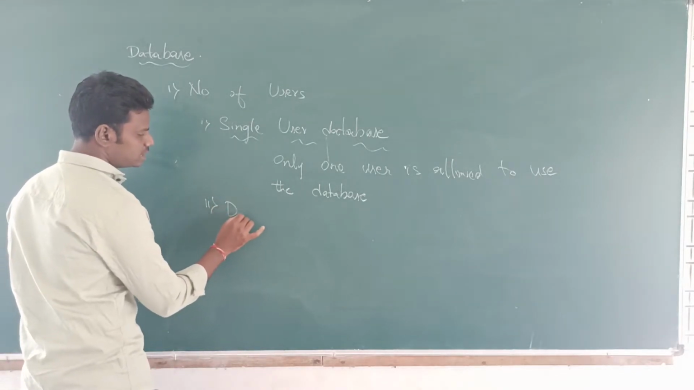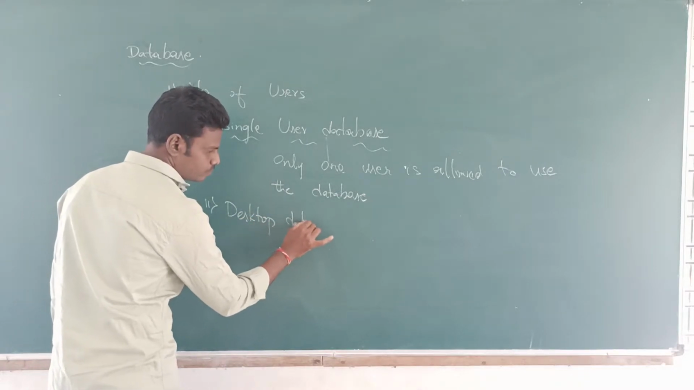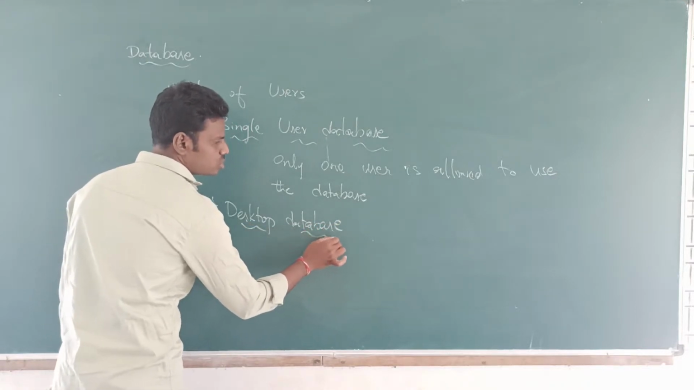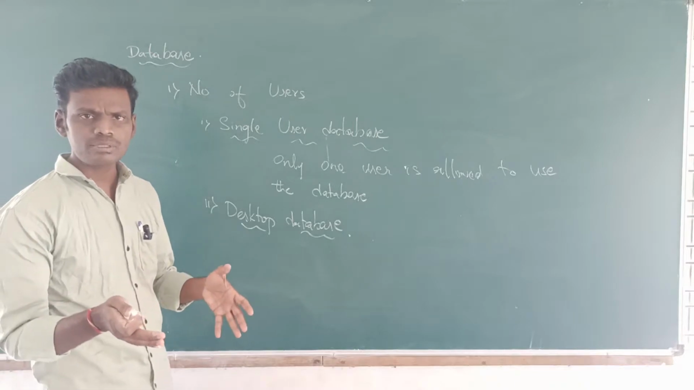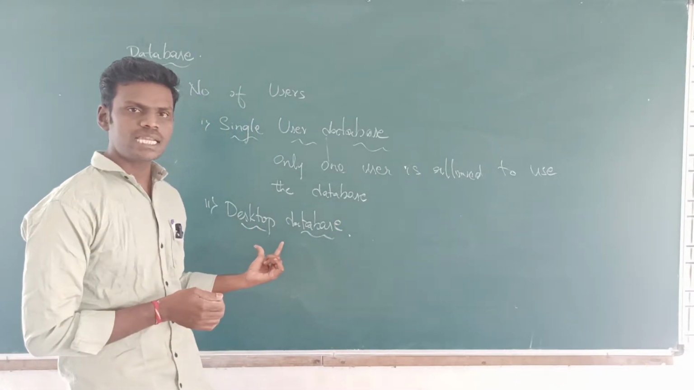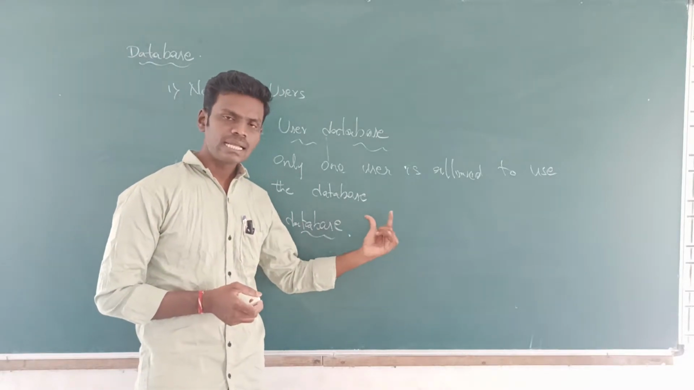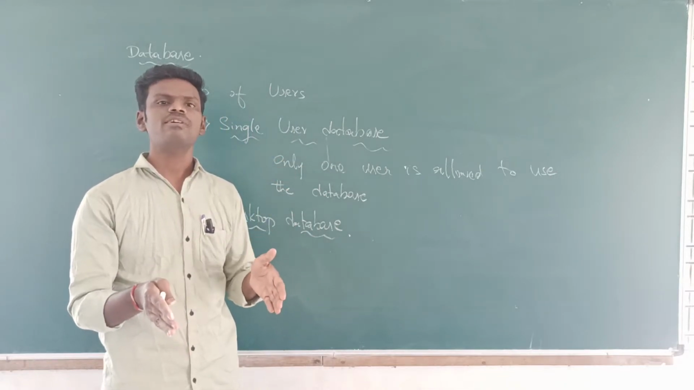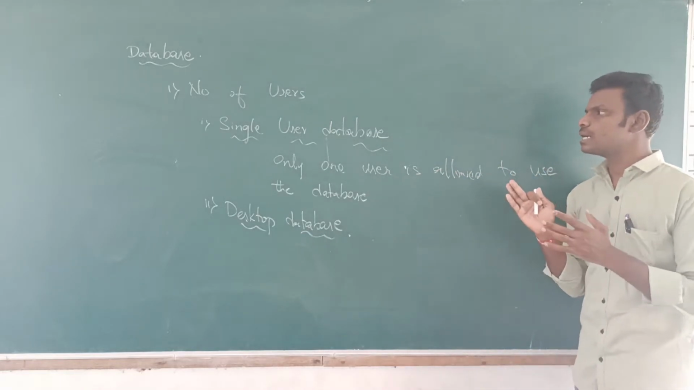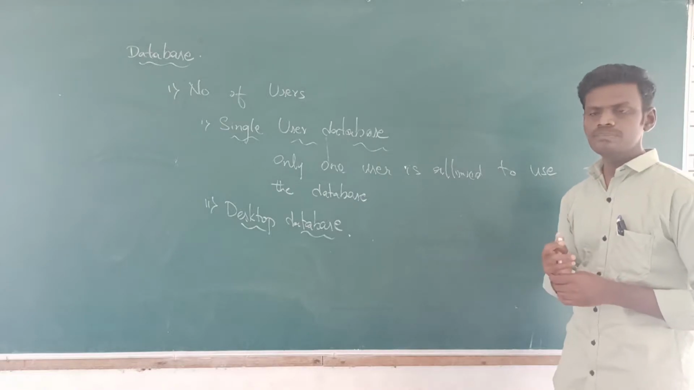desktop database. These are the databases that you are using currently. Means to say that you people will be having your laptops, your personal computers, your desktops. So that particular database is used by you people. It will be located in only one system, which will be accessed by you people. That particular kind of database is called desktop database. I hope it is clear.